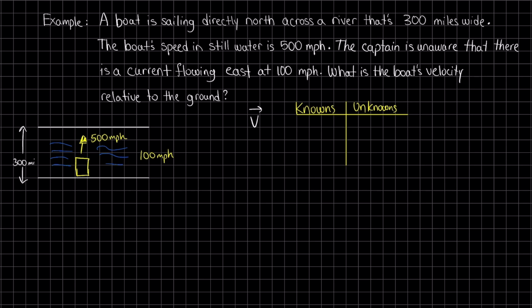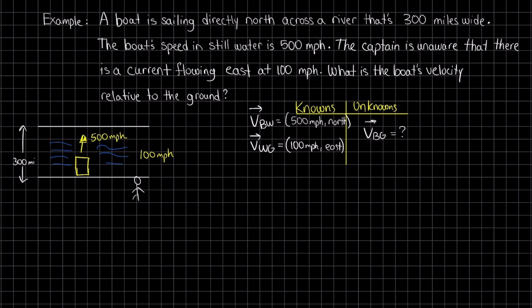The velocity of my boat with respect to the water, to still water, is 500 miles per hour, directed towards the north. I know that the velocity of the water with respect to the ground is equal to 100 miles per hour towards the east. The question is asking me, what is the boat's velocity relative to the ground? I'm looking for the velocity of the boat with respect to the ground. And that just means if someone is standing on the shore, what velocity are they going to be observing?